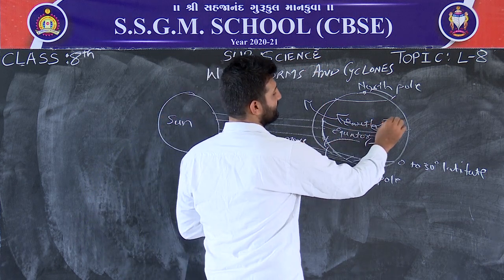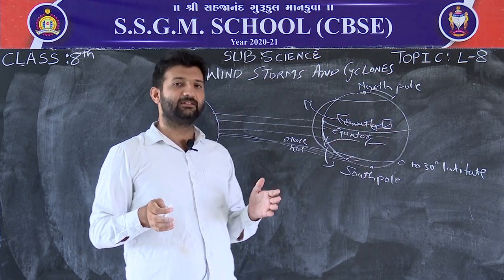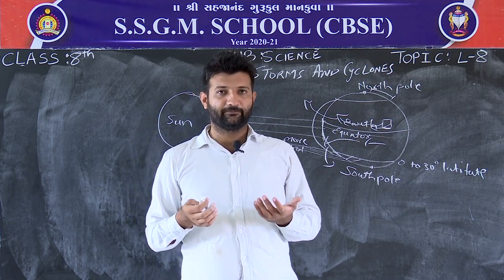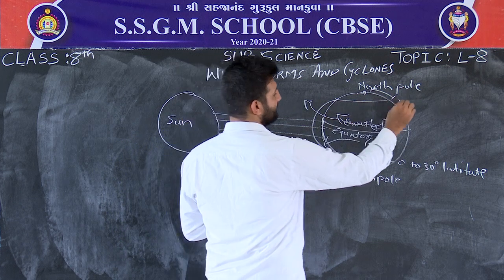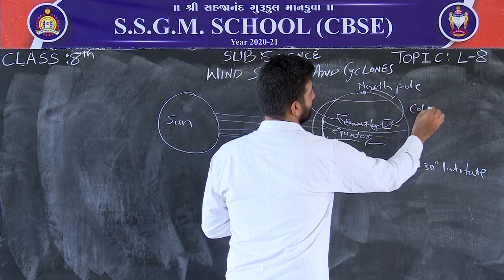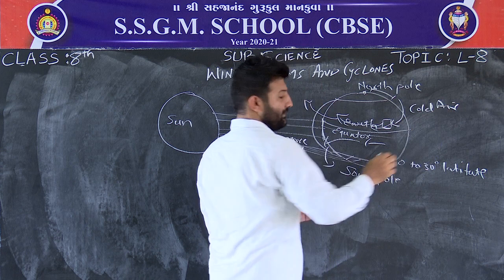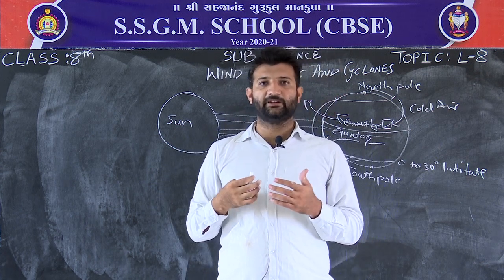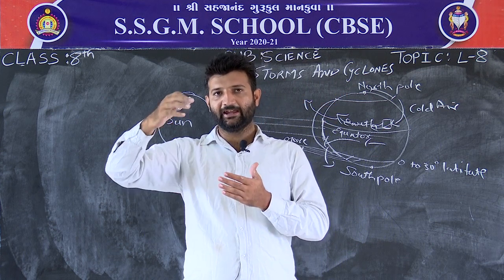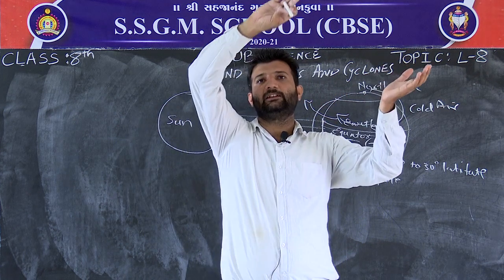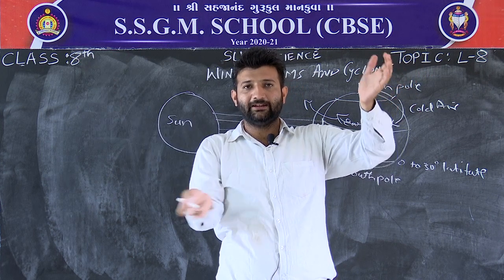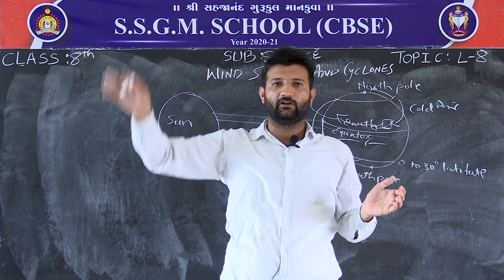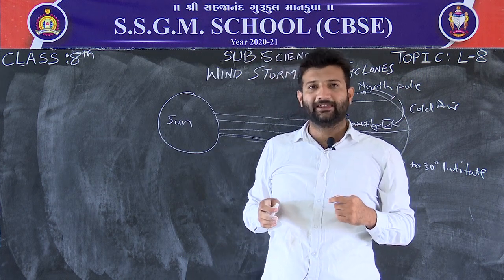When this place is vacant, there is empty space, or space without air, the place is taken by cold air. So, this circulation starts whenever there is some temperature difference. Hot air rises up and similarly cold air from the north or south pole moves and takes its place. This cycle continuously goes on and the wind circulation gets started.